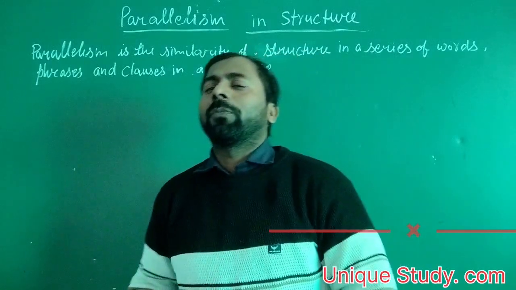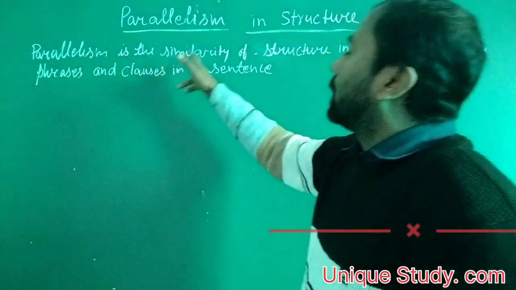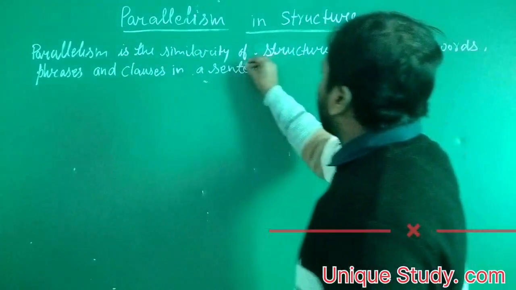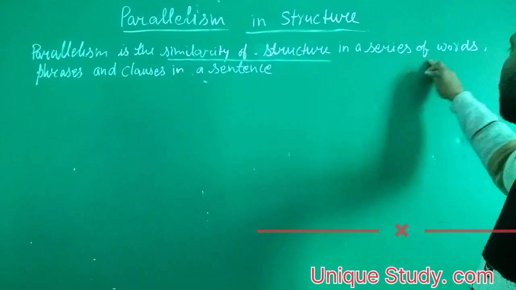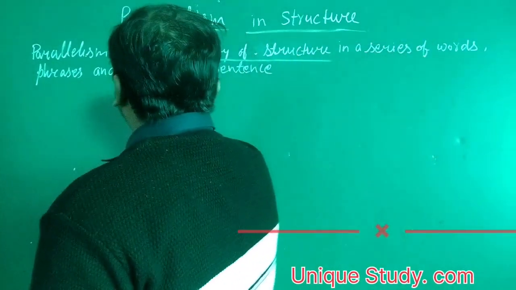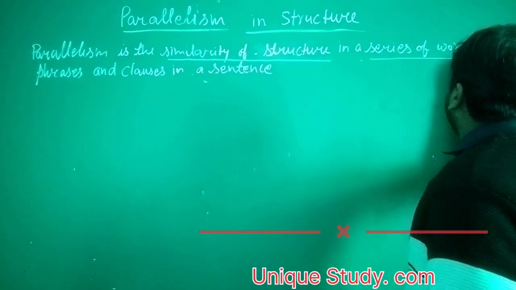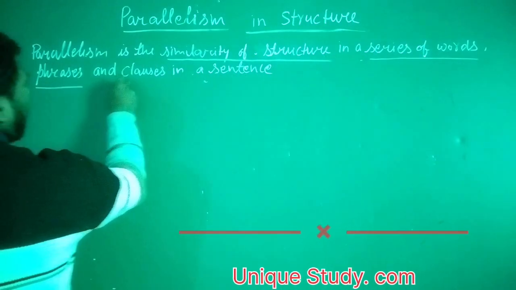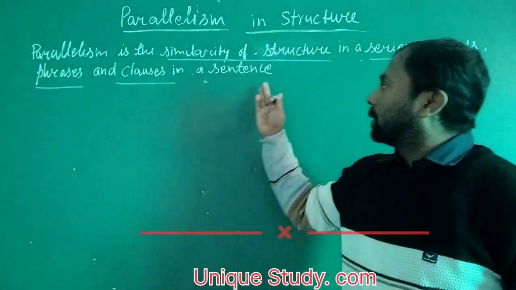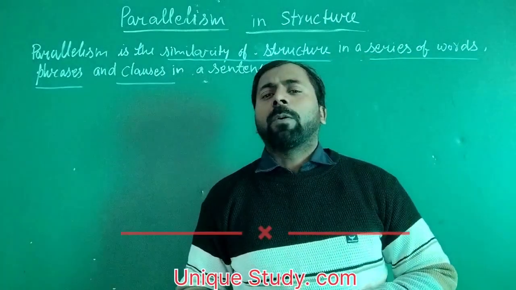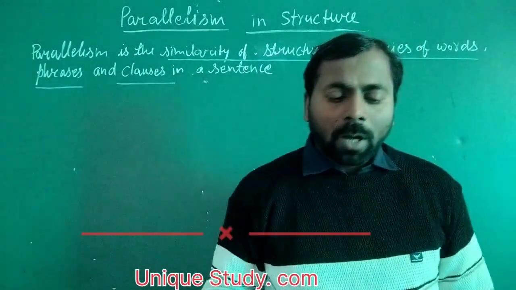So first we know the definition of this topic. The definition is here: parallelism is the similarity of structure. Similarity of structure, it is a very important word. Similarity of structure in a series of words, phrases and clauses. So we can keep our eyes on a series of words, phrases and clauses. When we keep our eyes on all these types, then we make our sentence perfect. How? So let's see some examples of this structure.